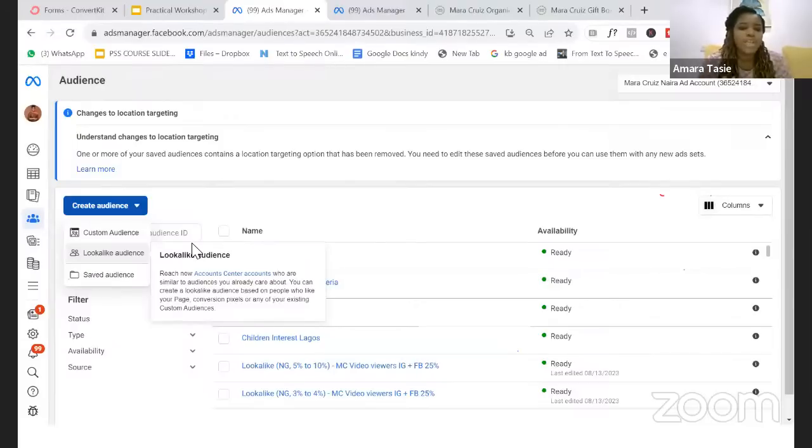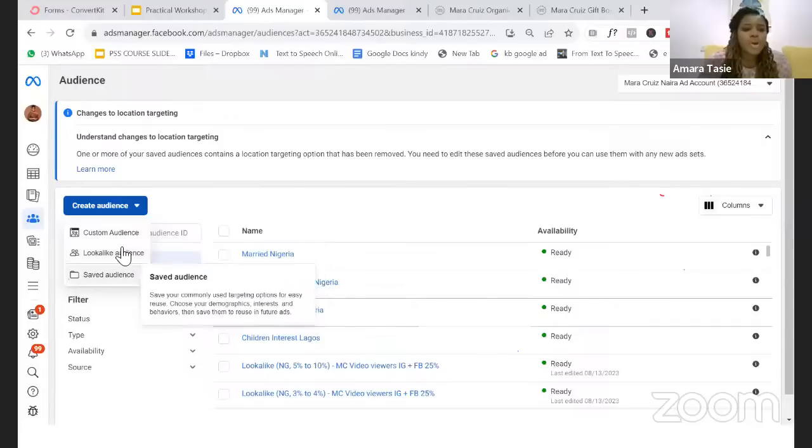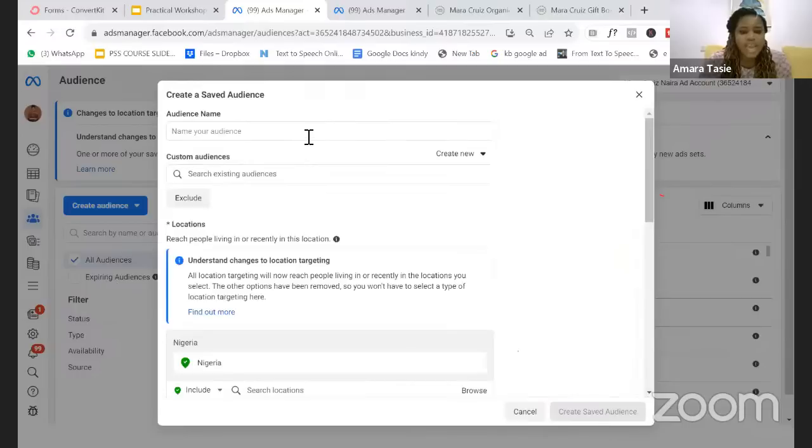And this kind of audience targeting is not available when you're boosting posts, okay? So for that, now you click on saved audience to be able to do what we call detailed targeting.